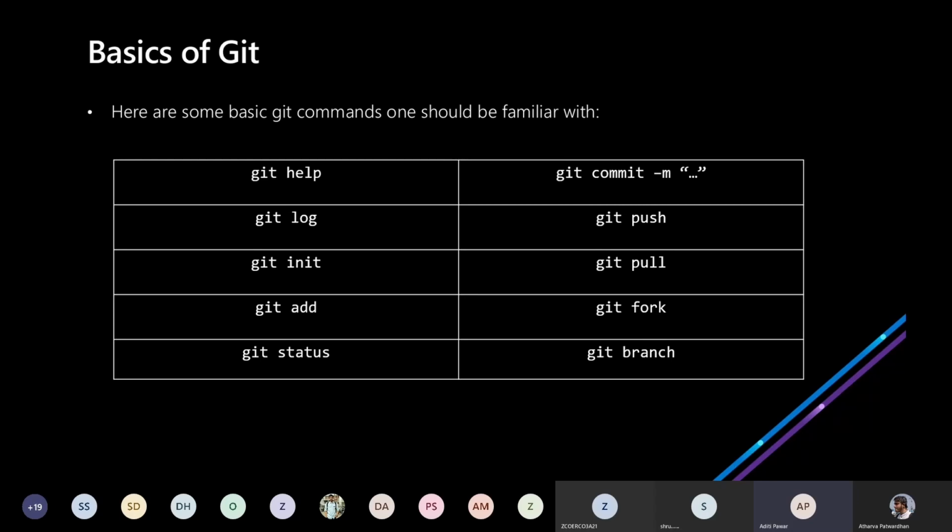Then the very important command is git fork. Git fork is used to make an online copy of a certain repository which is not yours. Like you want to add some features to an existing repository or project that is not yours, then you need to first fork and then make a clone of the repository.